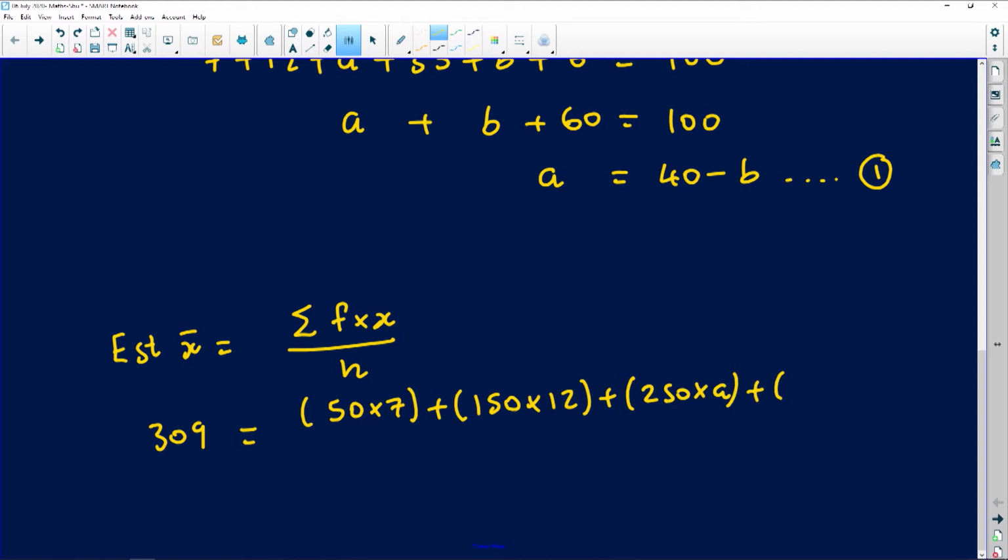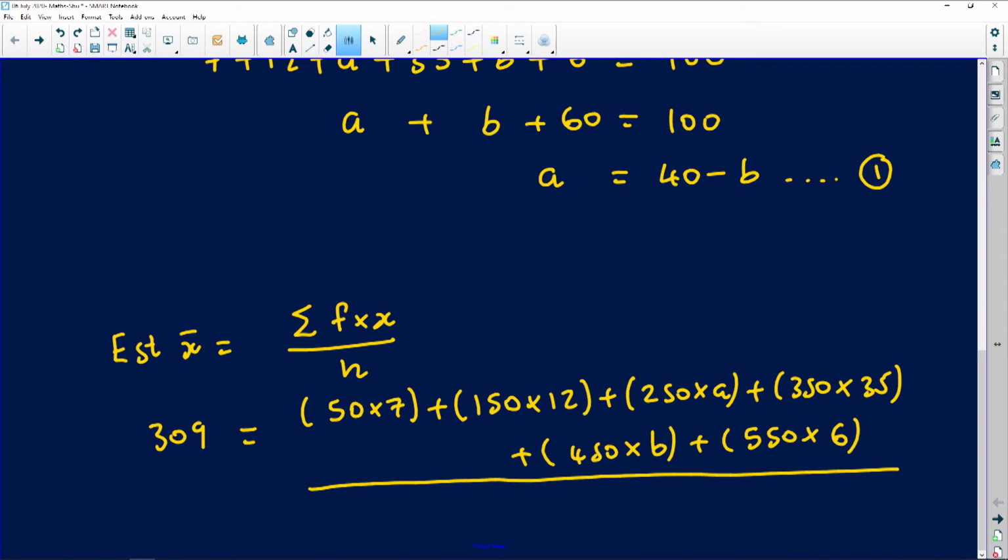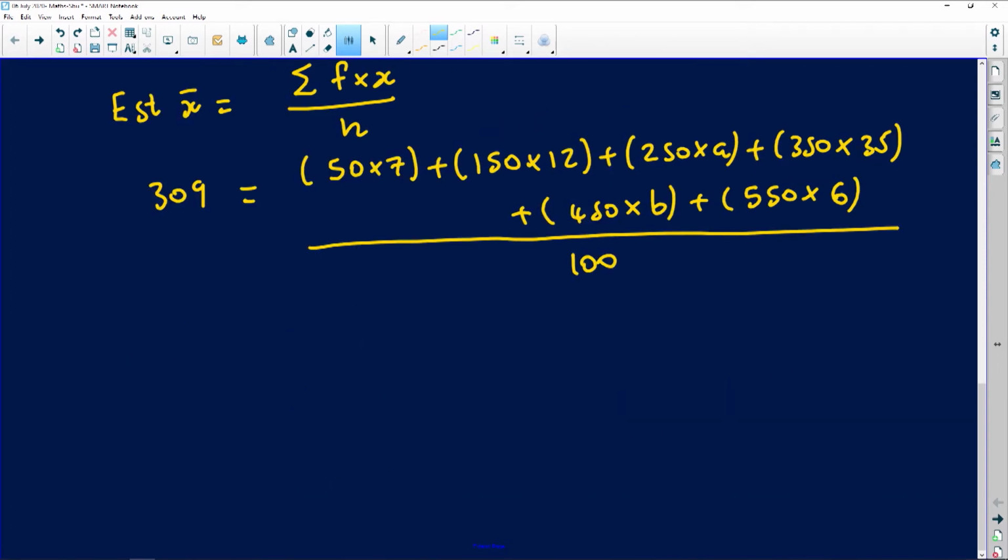And then we also know that 350 rands was paid by 35 people. And from the table, 450 rands was paid by B people. And 550 rands was paid by exactly 6 people. All that sum must be divided by the total number of the people that participated in the survey.